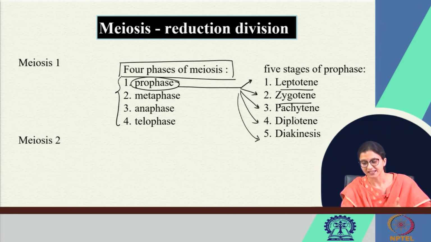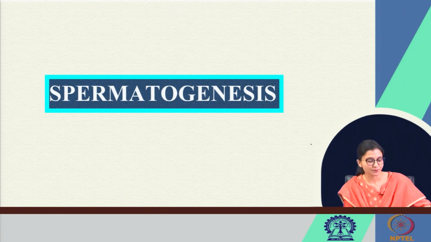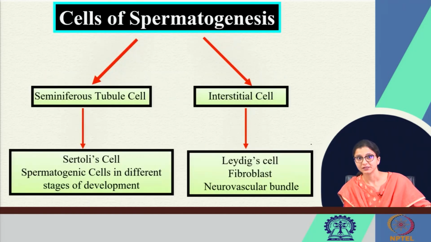Leptotene, zygotene, pachytene, diplotene and diakinesis. So, these are the stages of meiosis, meiosis I, meiosis II, and the 4 phases of meiosis, that is prophase, metaphase, anaphase and telophase.